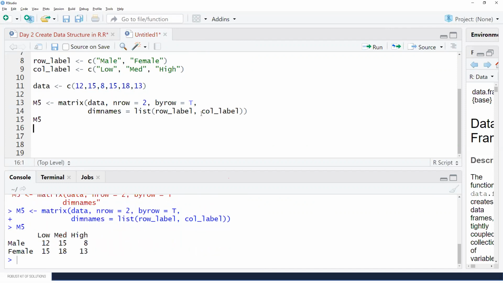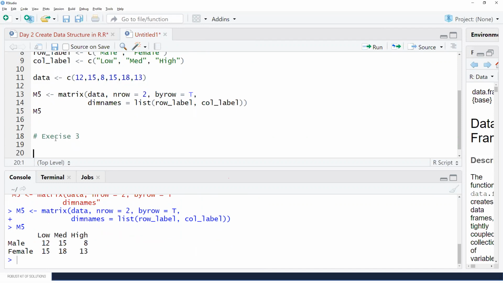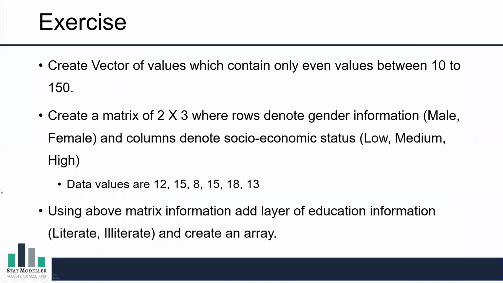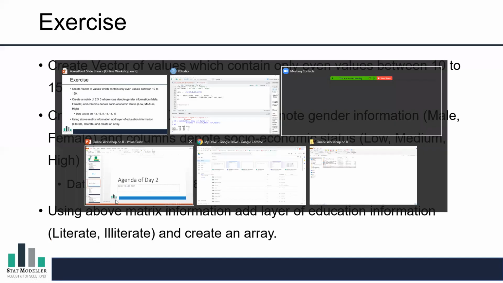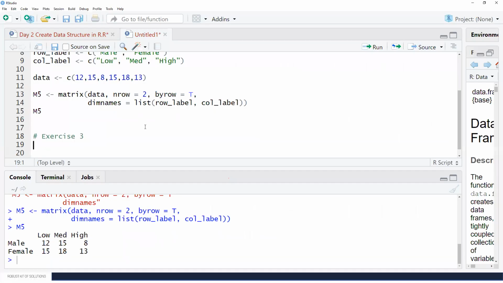Now if I use this by row true, then it will fill like this: 12, 15, 8, and then 15, 18, and 13. So that is the second exercise that we have seen. Exercise number 3, where it is asking for using above information, add layer of education information like literate or illiterate and create an array. So here how can we do that? Let me just go back to this.